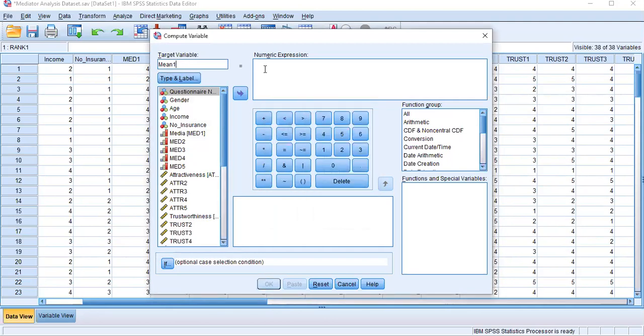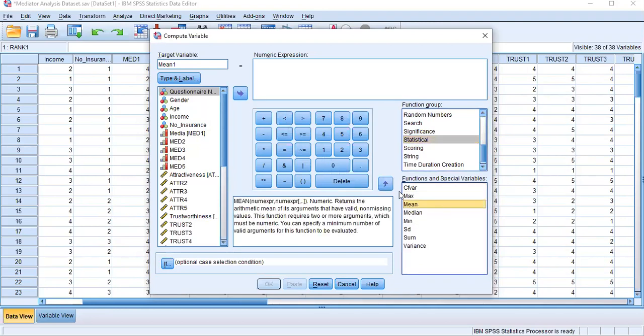So mean1. Now I'm going to calculate the mean value of the attractiveness variable, because I have 5 measurement items. Now I am calculating the average. You can see under the function group you can select the statistical command. Under the statistical one you click it, you will see functions and special variables, and several things appear. Then under Mean, you can get the meaning of the mean. Then just double click it. Just double click Mean. Now you can see it appears in the box of numeric expression. I will do it again, don't worry.